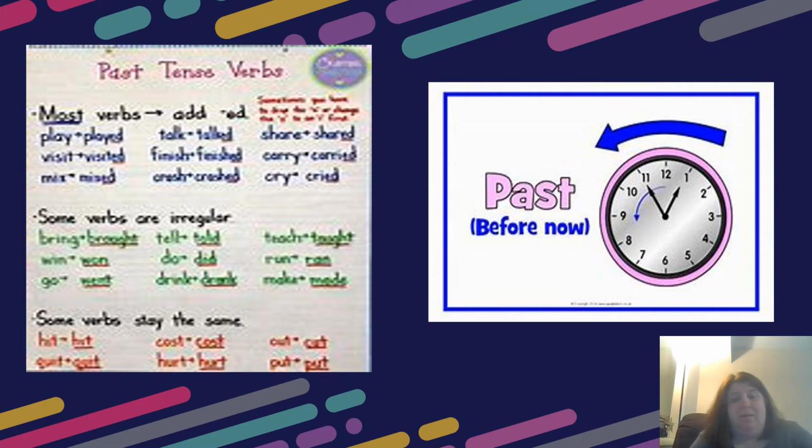Do and did. Run and ran. Go, this is one of the more peculiar, is went. Drink and drank. And then we have make and made. Sometimes the words just totally change. And then we have some where the verbs just stay exactly the same. We have hit and hit, or cost and cost.